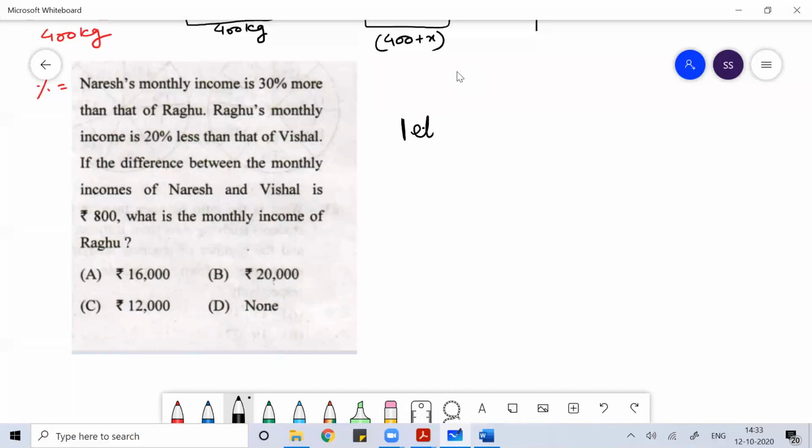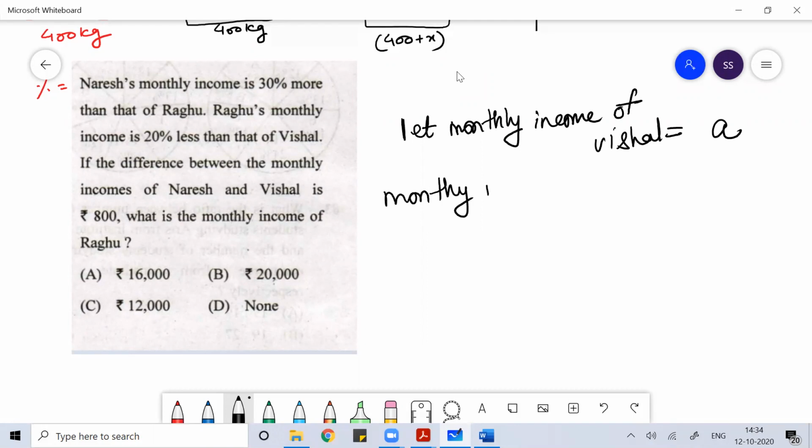So let's start with Vishal. Let the monthly income of Vishal be A. Raghu's monthly income is 20% less than Vishal. So 20% less, the monthly income of Raghu will be 0.8A.